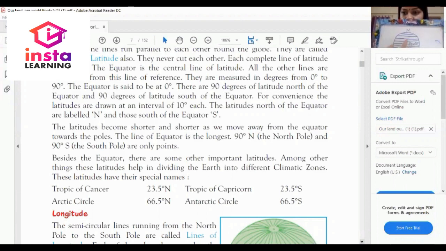As we move ahead, as we go upward, as we move away from the equator, these lines become smaller and smaller. So these are the latitude lines. Okay, these are the latitude lines. Let's discuss longitude.